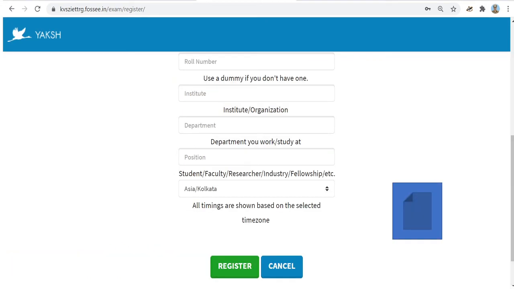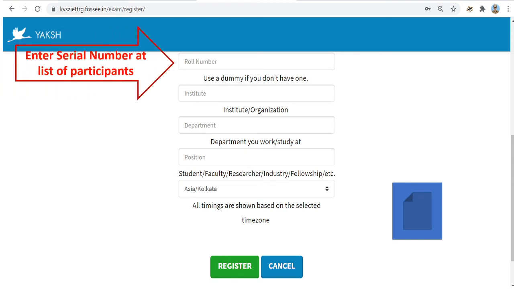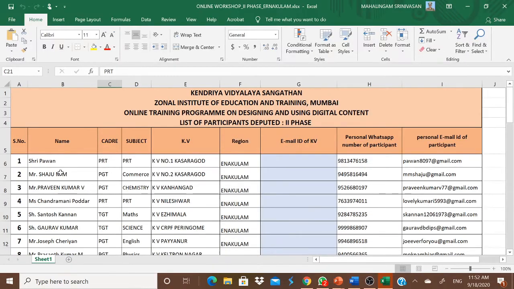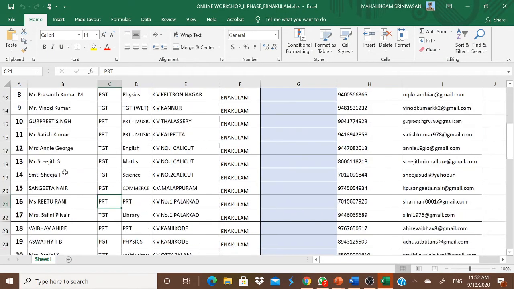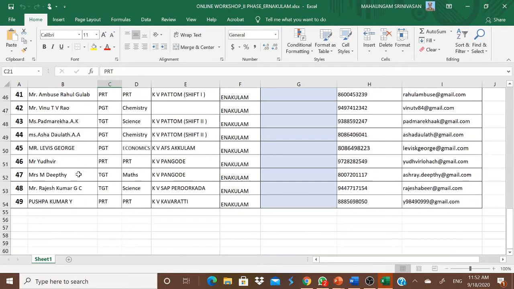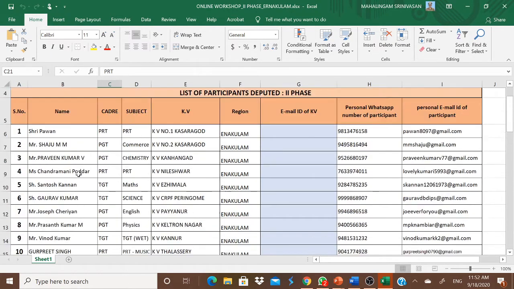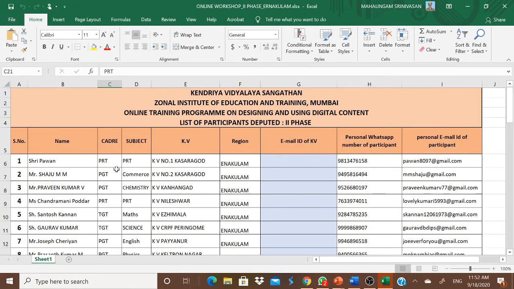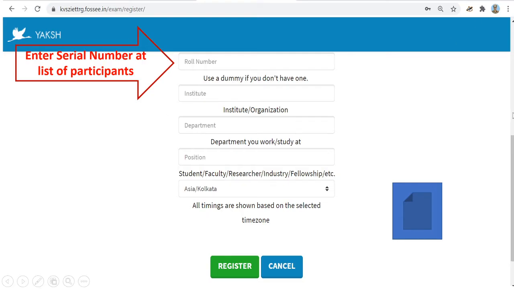Then continue. Now there is one column called roll number. You have to enter the serial number in the list of participants. We have received the list of participants from Ernakulam region. You please note down your roll number. The serial number will be your roll number from 1 to 49. Please note down this. This file will be sent to you through mail also. Please note down your roll number, because while you are submitting your quiz and assignments, you will be using this roll number only. Therefore, enter that roll number.